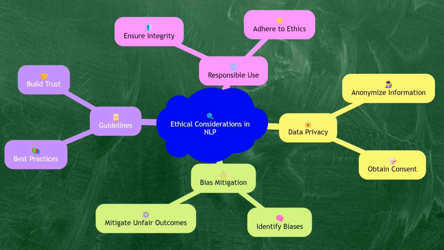Ethical considerations are paramount when collecting and using data for NLP. Issues such as data privacy, consent, and bias must be addressed to ensure responsible use of technology. It is important to anonymize personal information and obtain consent when using data from individuals. Additionally, efforts should be made to identify and mitigate biases in the data, which can lead to unfair or discriminatory outcomes. Adhering to ethical guidelines and best practices helps in building trust and ensuring the integrity of NLP solutions.